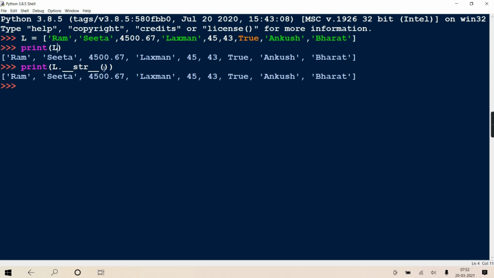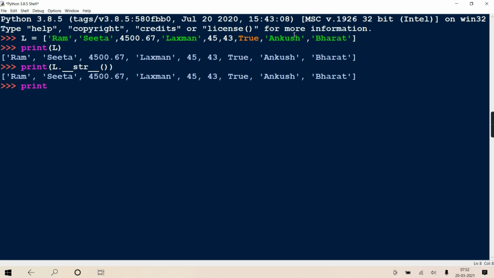And remember, all dunder methods are magic methods according to Python convention. Python says every dunder method is a magic method, and magic method means methods which we don't have to call explicitly. They get called implicitly. Getting? Okay? I hope you got it.